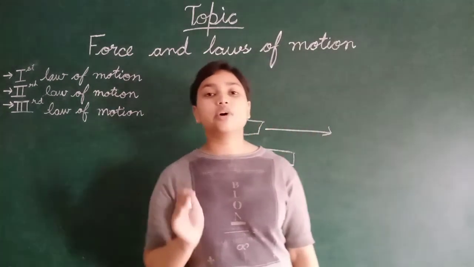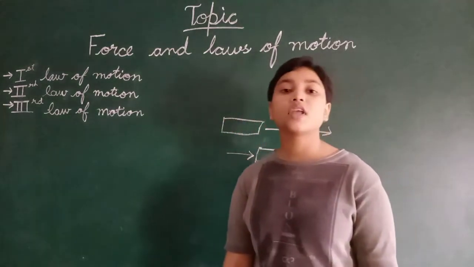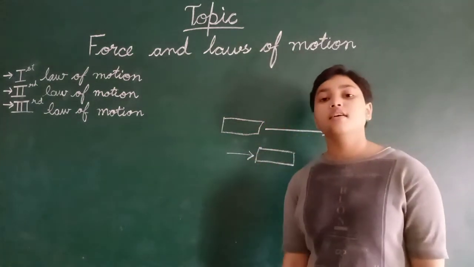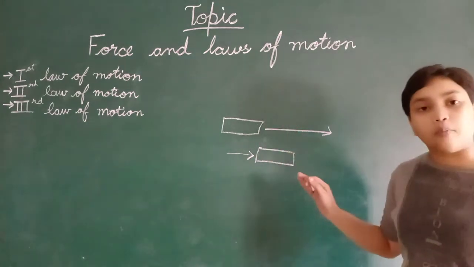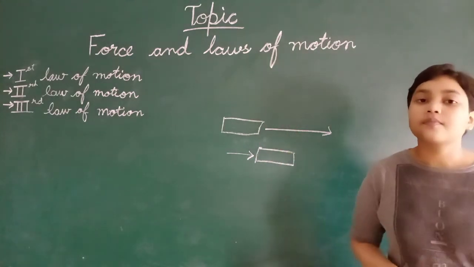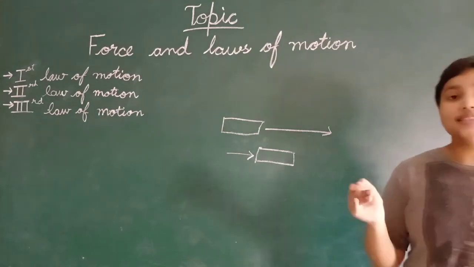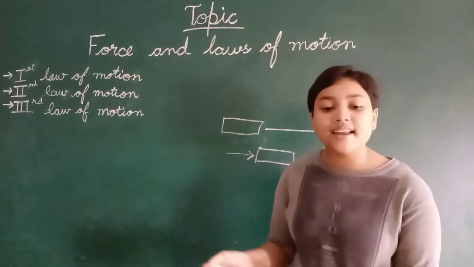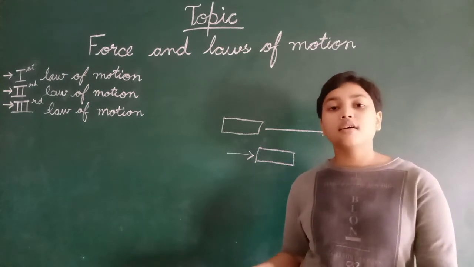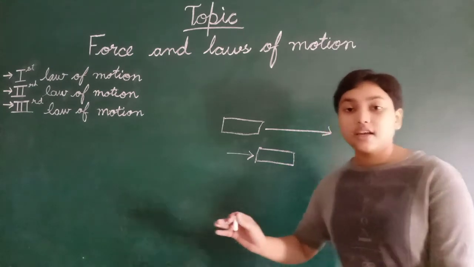Now here the word inertia comes. Inertia was used by Galileo Galilei. He also stated the same, and Newton derived from this idea. So what is inertia? The tendency to stay at rest or in motion with the same velocity.